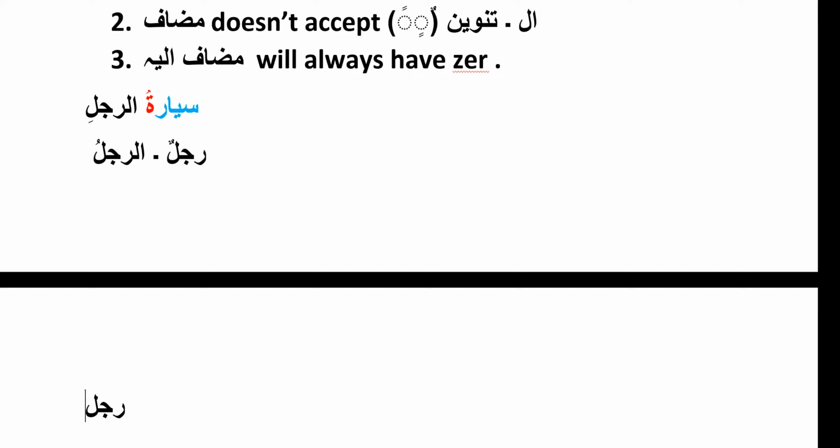For example, you cannot just write rajulu. This is wrong. Either add alif lam or tanween on it. Yes, you cannot add both on a single word at the same time. For example, we cannot say ar-rajulun. This is wrong. Either add alif lam or tanween, but add one. Without alif lam or tanween, it is wrong to write any word.